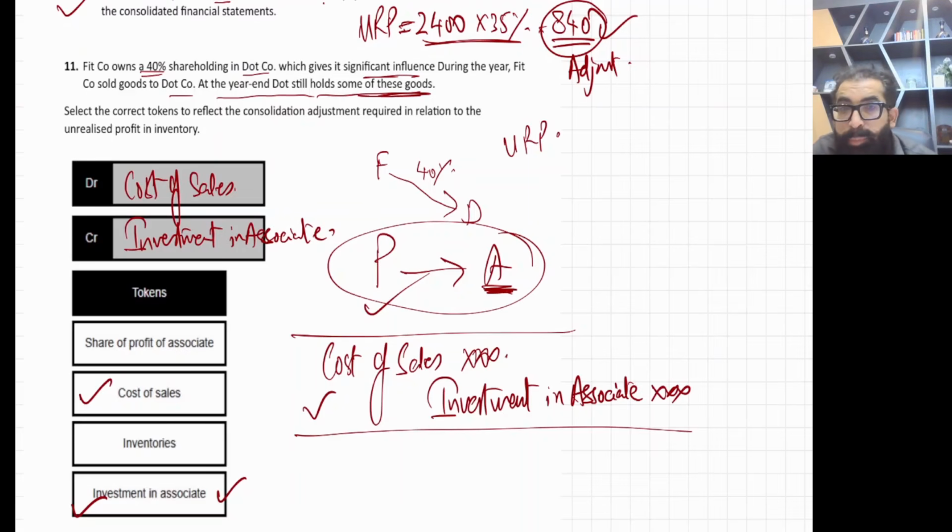And yes, if it is an A to P sale, then you remember share of profit of associate. Then the associate's share of profit will be adjusted, if you know the rules.